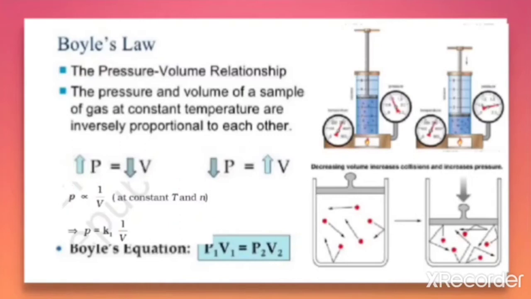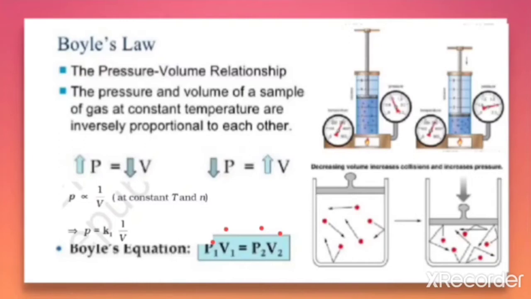Consider a condition in which the pressure of the gas is P1 and its volume is V1, and for the same amount of gas at the same temperature, its pressure becomes P2 and its volume is V2. It is seen that the product of the pressure and the volume is a constant. That is, P1 V1 is equal to P2 V2, which is a constant value.